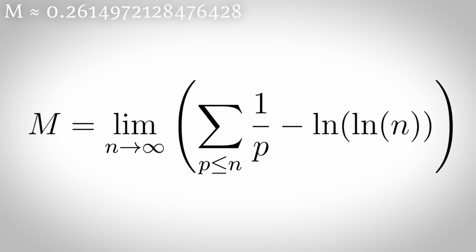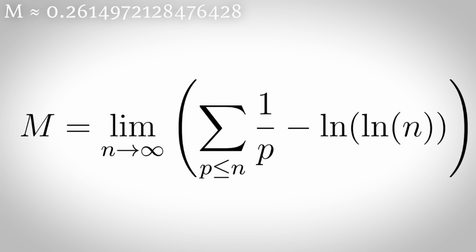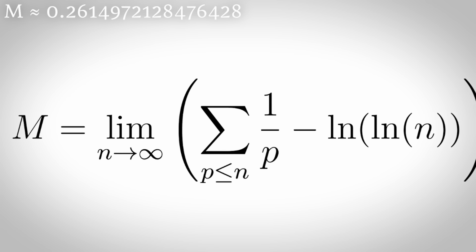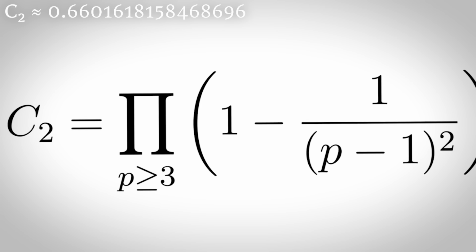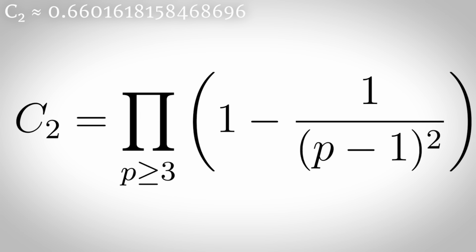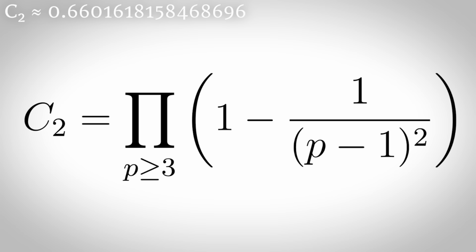The Meissel-Mertens constant is defined as the limiting difference between the harmonic sum over the primes and the natural logarithm of the natural logarithm of p. The twin prime constant is defined by this infinite product over all odd primes, and it helps estimate how frequently twin primes occur among the integers.